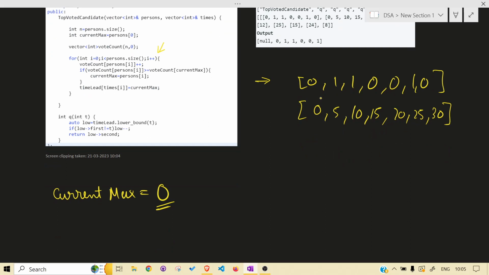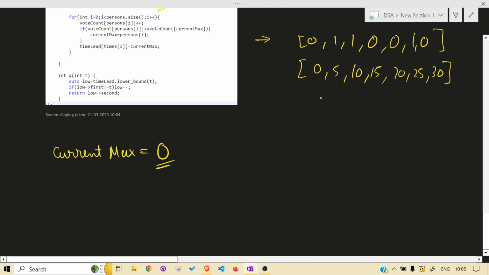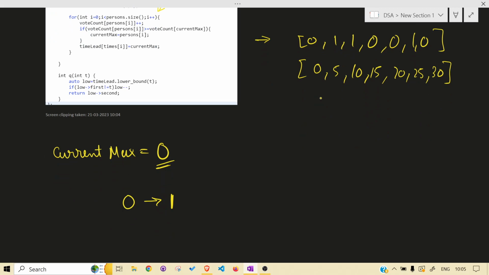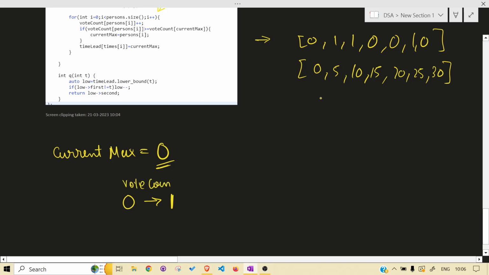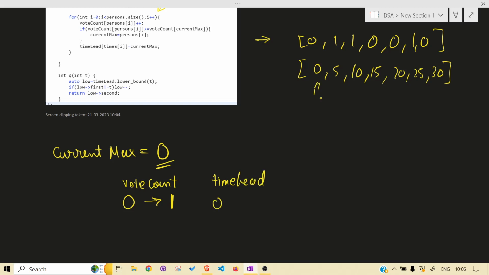Person 0, it is 1 now. It is greater than or equal to current max, it is equal to, but we will do it. And let me write it over here. This is vote count and this is time lead. So at 0, which one is leading? 0.